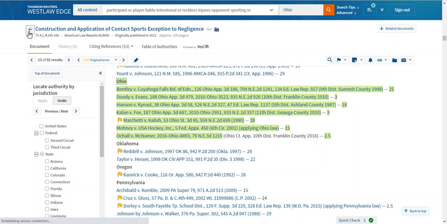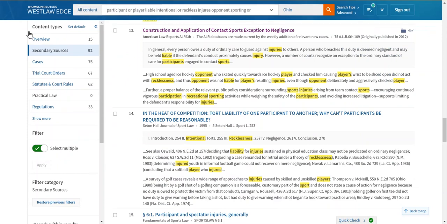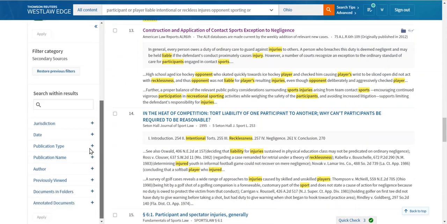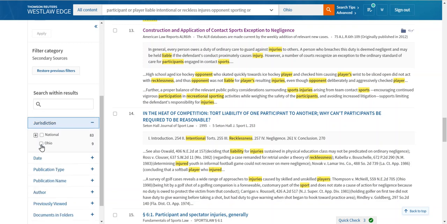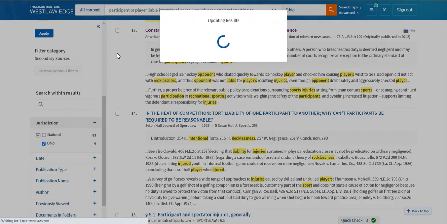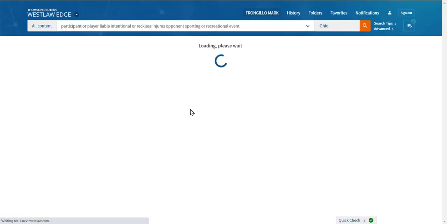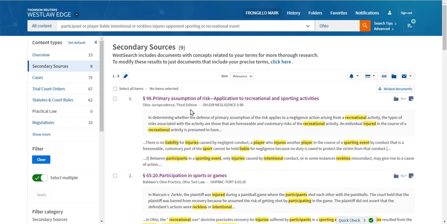Okay, so that's that national-based secondary source. Your next step would be to try to limit and retrieve Ohio practice-based secondary sources. How do you do that? Well, again, use your filters. Go to jurisdiction this time, select Ohio, click apply. You knocked it down to 9 secondary sources.